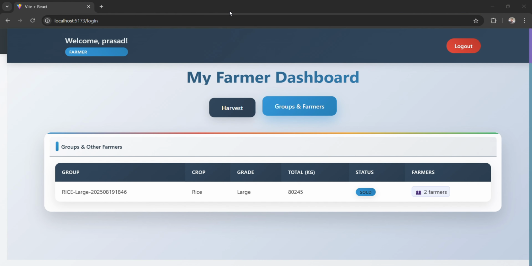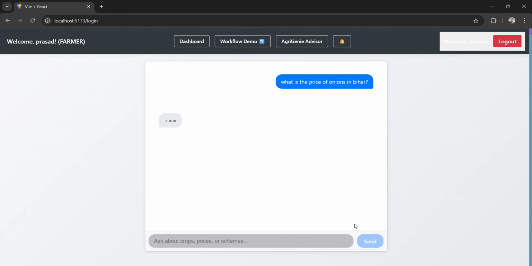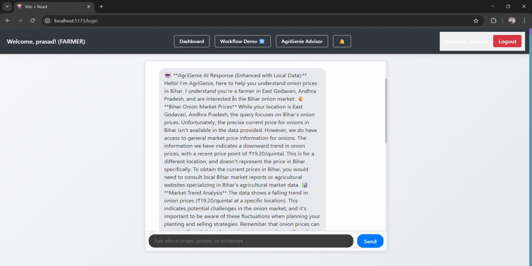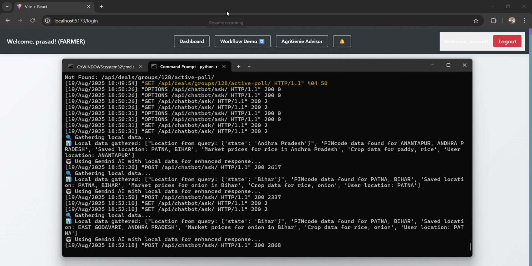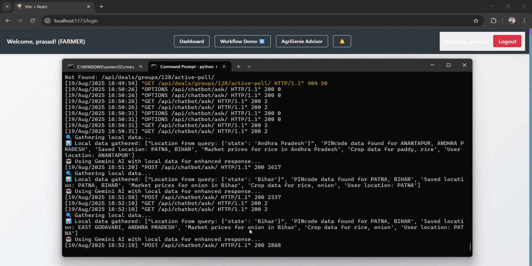So next, let's go to another feature, which is Agri Genie. This isn't an AI wrapper, it is a RAG pipeline designed to be context aware. The main LLM, Gemini, is used purely for NLP tasks. The AI responses are shaped by the RAG system, which retrieves relevant data and uses it to inform communication. In this setup, Gemini isn't the source of intelligence itself, it is guided by the data. So now let's look into how the RAG pipeline works.